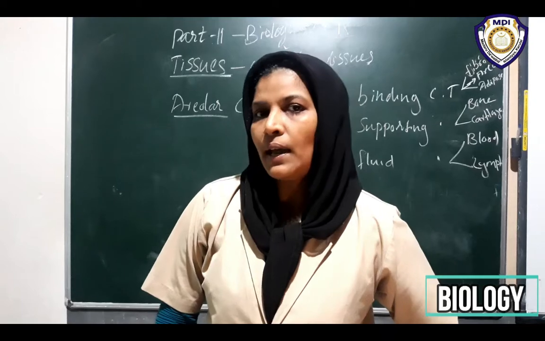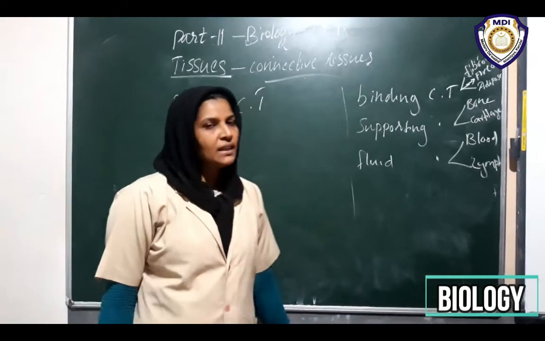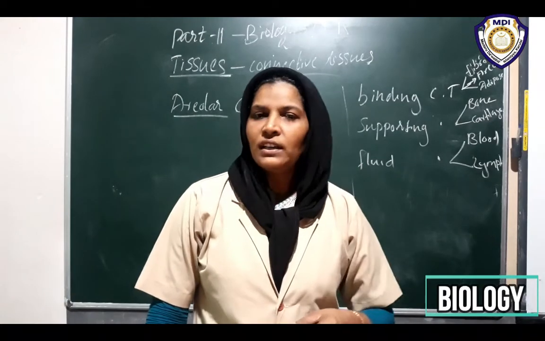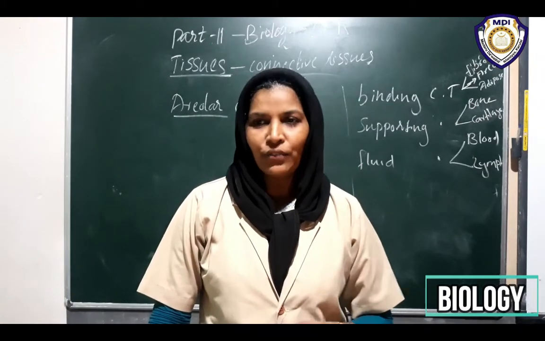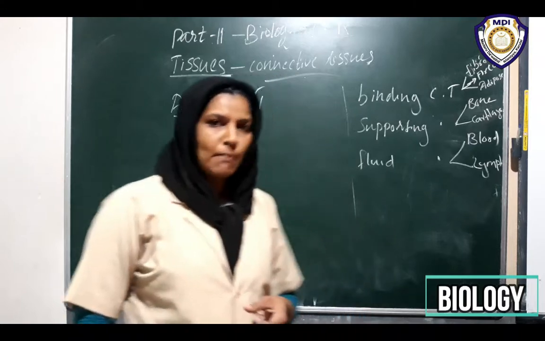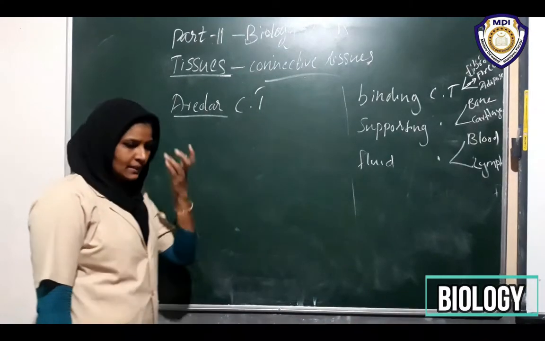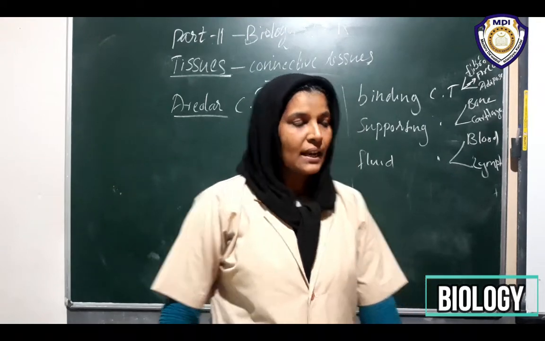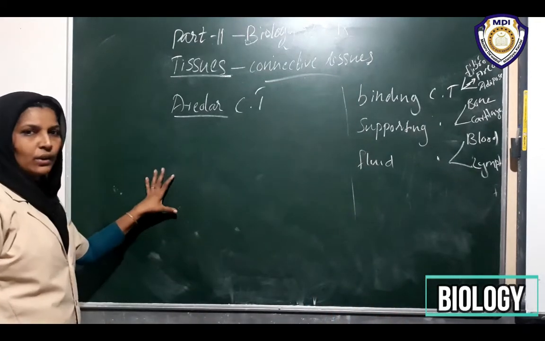Do you see bone marrow? Yes, the inside of the bone. We commonly call it chocolate, because it's the color of chocolate, that is bone marrow. In Malayalam we call it majja. So inside of this you can see the areolar connective tissue.